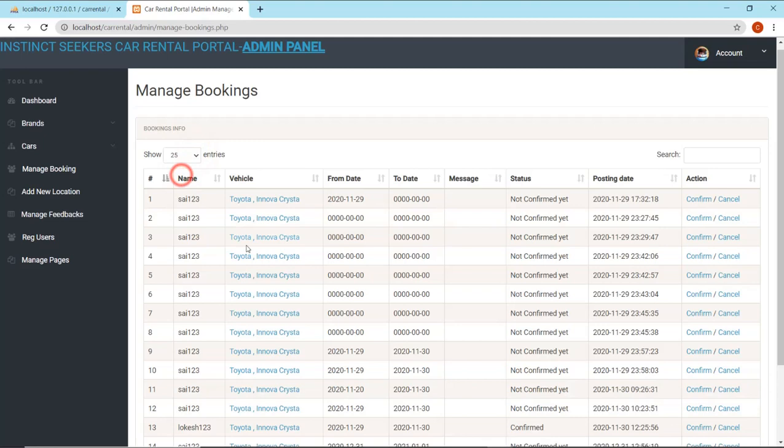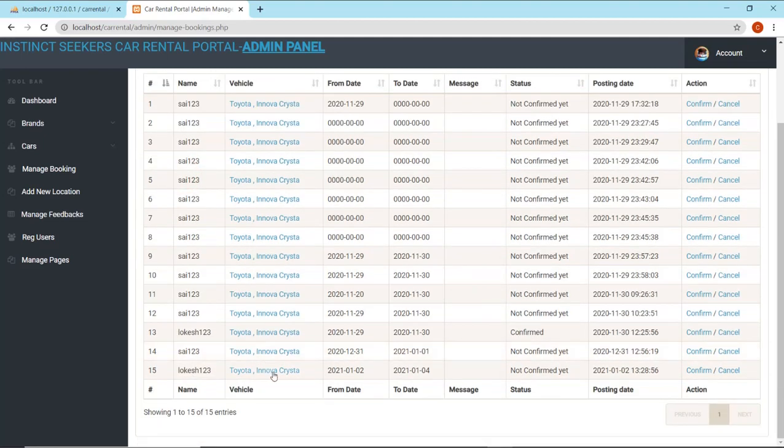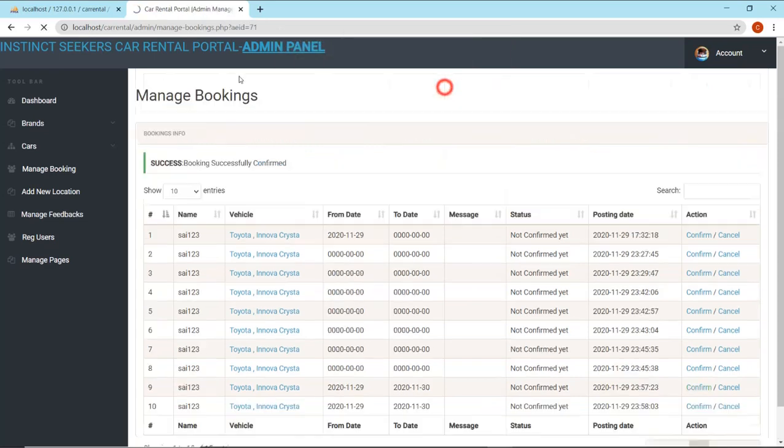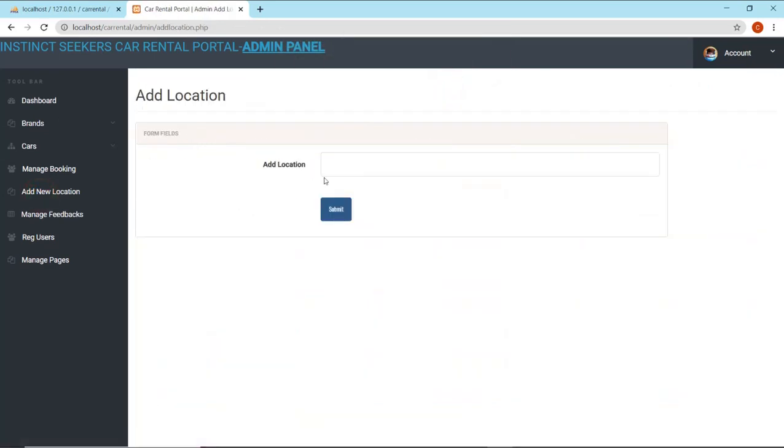Now let us increase to 25. You can see the booking I made right now with the location 1 to 3. Let us confirm it. Yes, we can also have new locations.